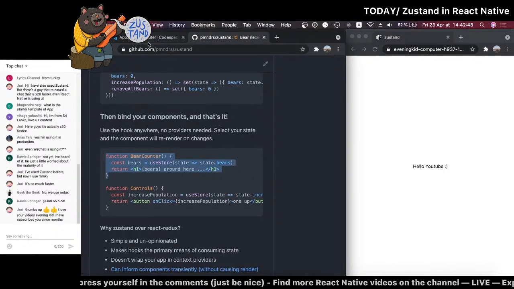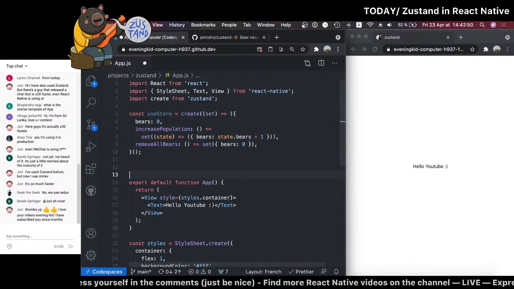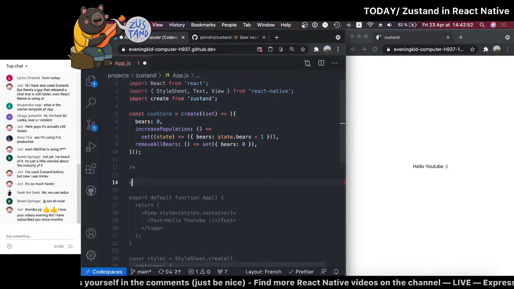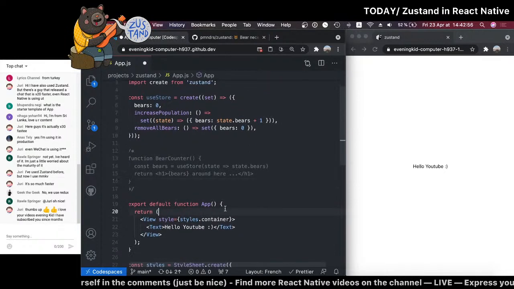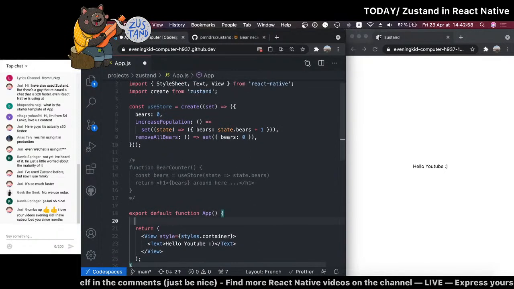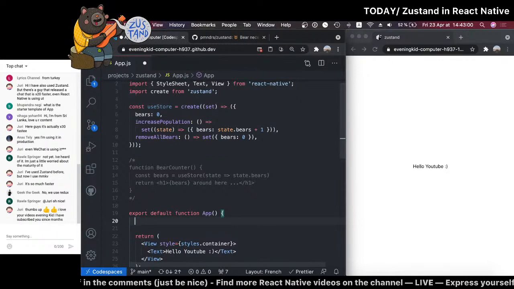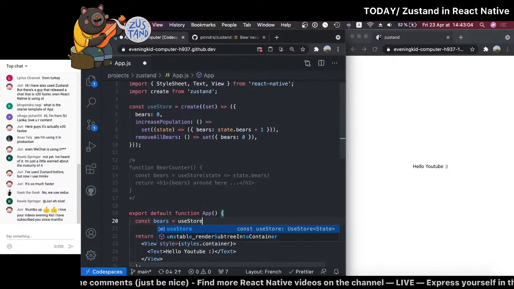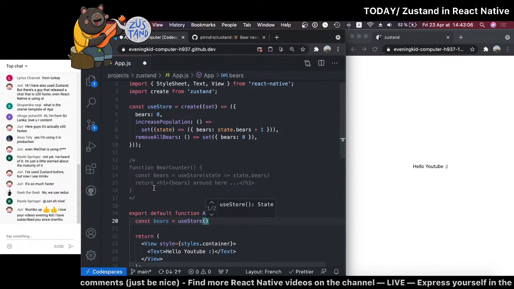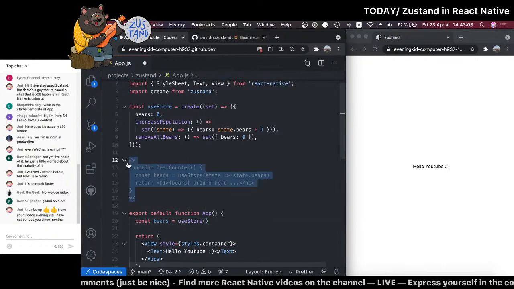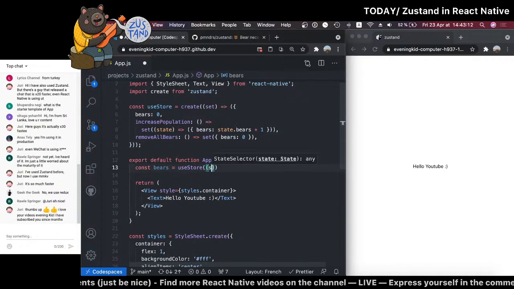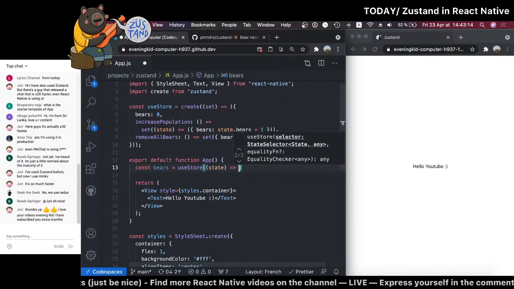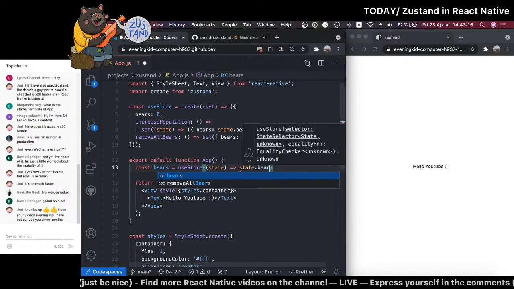I just copied this so I can remember the syntax. When you see my videos, everything's planned so I don't forget anything, but here I have no clue what I'm doing. So let's try const bears. Okay, we'll retype that. UStore. So UStore comes from here. It's really a weird syntax. And we get the state here, and we just do state.bears.